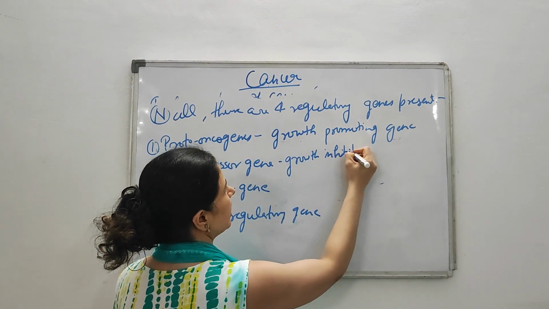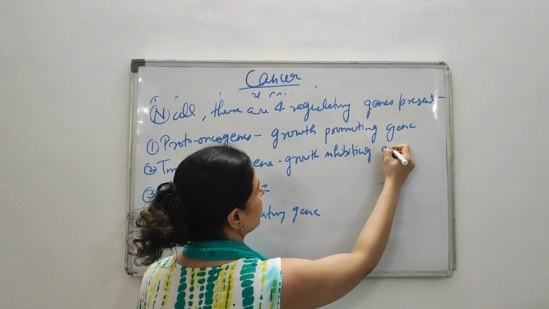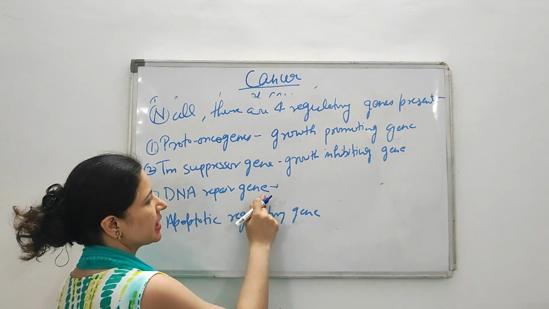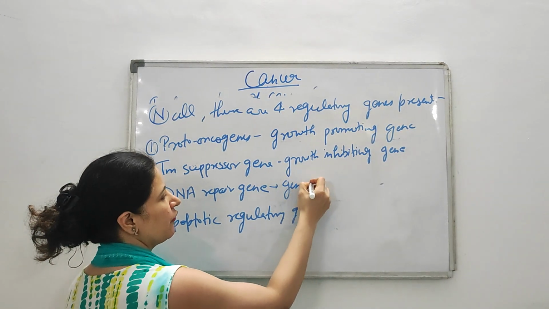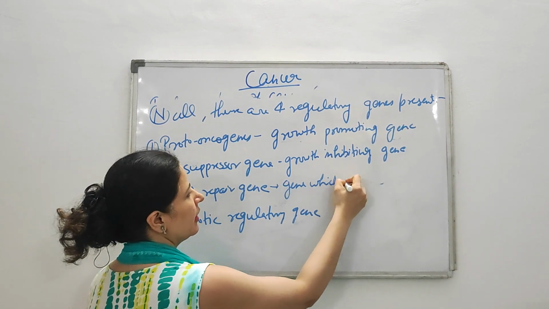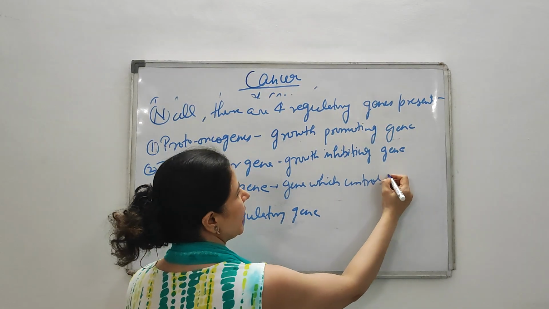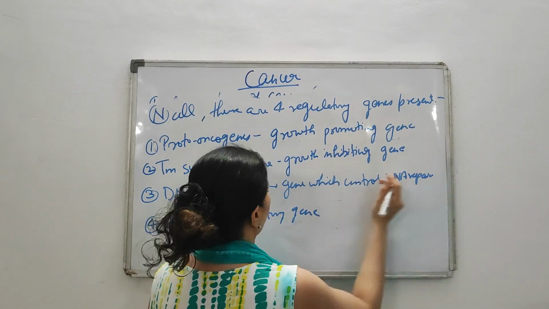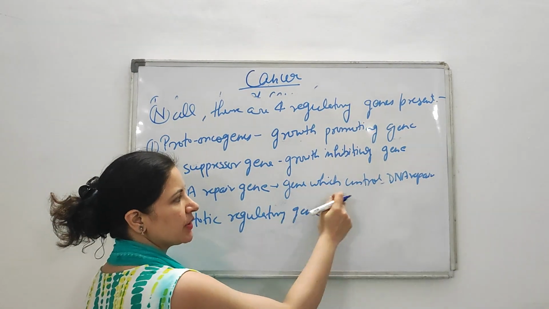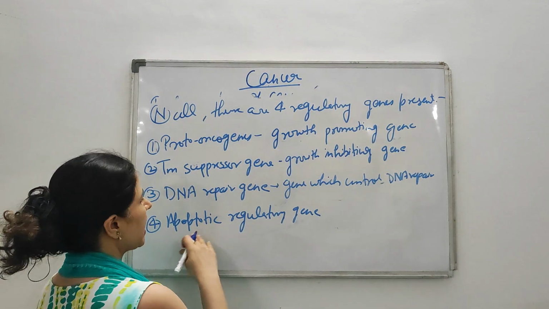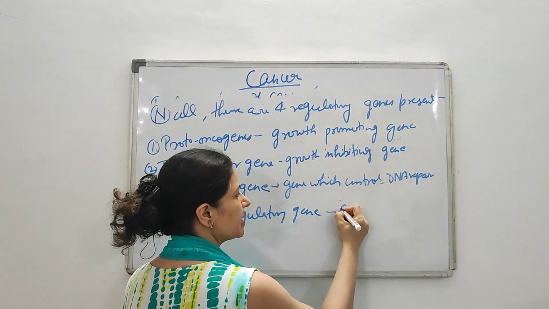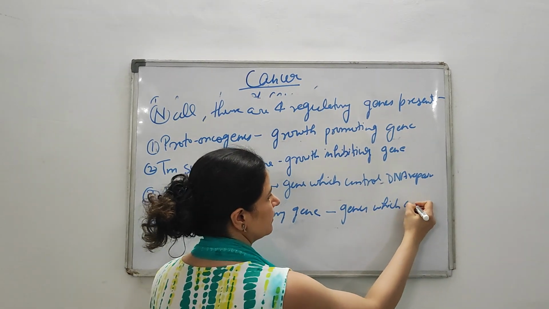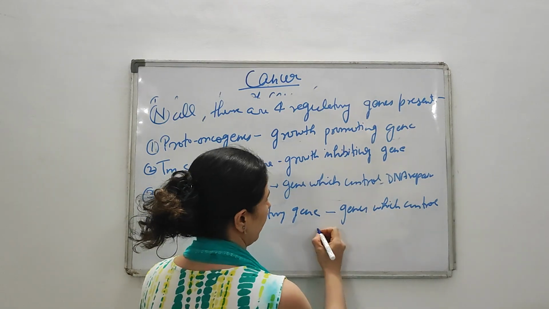Now DNA repair gene. As the name suggests, these are the genes which control your DNA repair mechanism. Next is the apoptotic regulatory gene. These are the genes which control apoptosis.